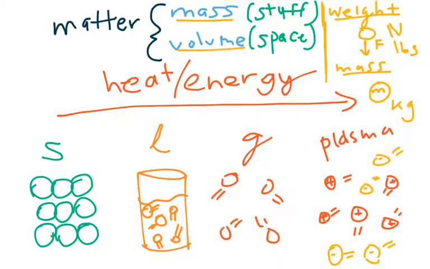Matter can come in many different forms. We'll talk about 4 of them, although you'll encounter most of the time only 3 of them: solids, liquids, and gases. The first state of matter is a solid. A solid, labeled right there, is matter that has a definite shape and a definite volume.